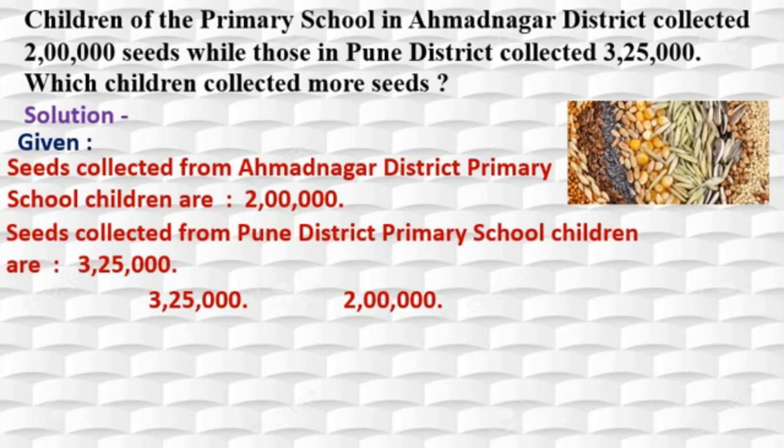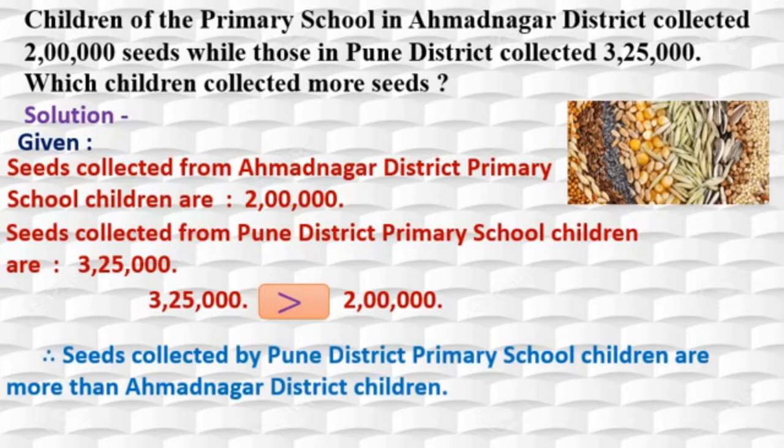Now compare these two. Now see which is the greater one. Yes, you are right. 3,25,000 is greater than 2 lakh. Now we got the answer, that is seeds collected by Pune district primary school children are more than Ahmednagar district children.